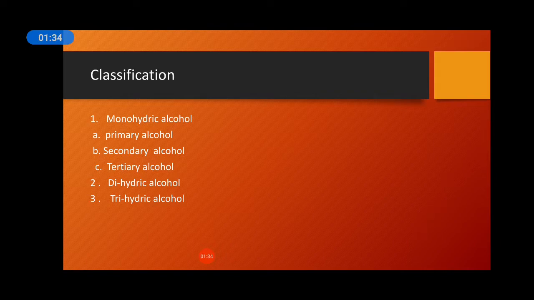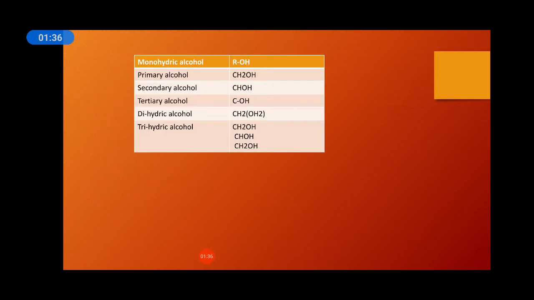First one is the monohydric alcohol. See students, the monohydric alcohol is denoted as CH2OH. The general formula of saturated monohydric alcohol is ROH. The OH is obviously the functional group of alcohol.